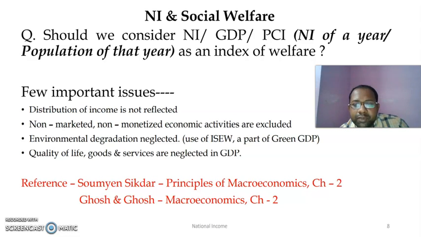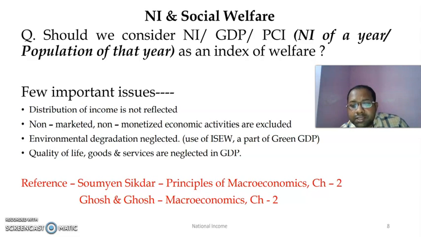And then, as just previously discussed, non-marketed goods and non-monetized economic activities are excluded. In case of GDP, per capita income or national income, in every case they are excluded, since they do not come into national income, so they do not go into the calculation of per capita income as well. And environmental degradation is neglected. So as a solution, we know that in the 1992 Rio conference, the use of green GDP was suggested, about which you will get study material in detail.